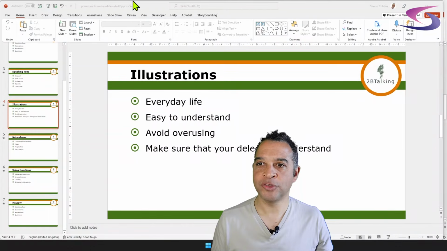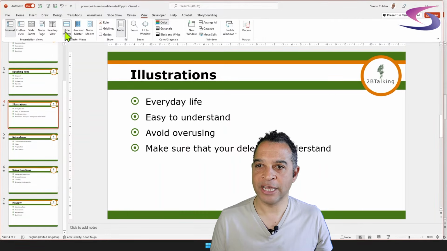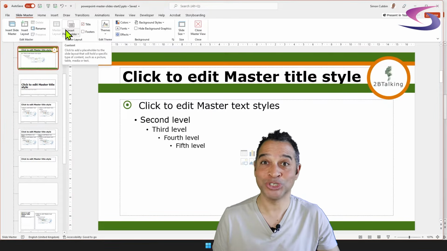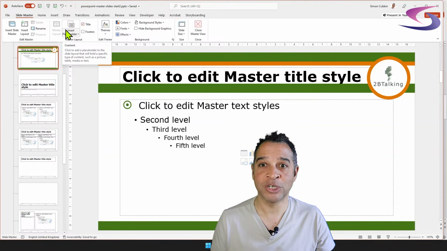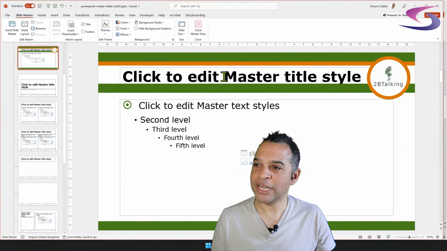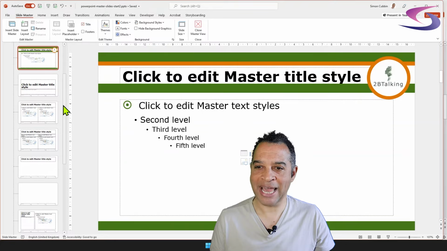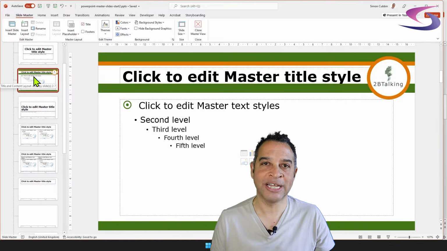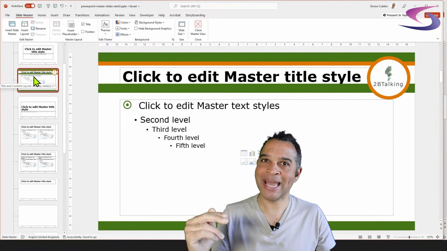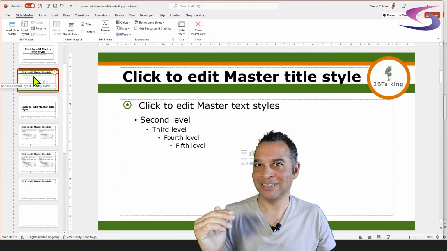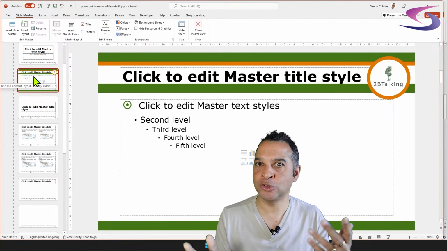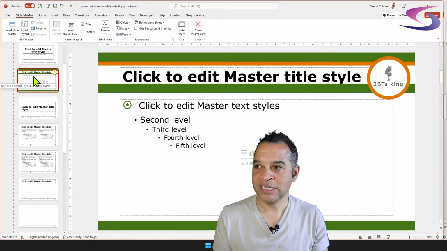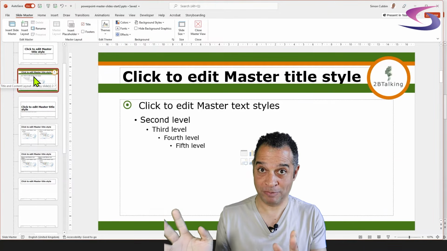So what I want to do is go and view our masters. So if I go to View at the top, and click on Slide Master. You can use the shortcut as well. Remember, you can hold the Shift key and click on the normal button at the bottom if you so desire. Now, I don't want to muck up this layout, this title and content. I want to create my own layout. In that way, I can then decide which slide layout I want to use on whatever slide in my presentation. But this is a good basis to start off with creating a new layout.